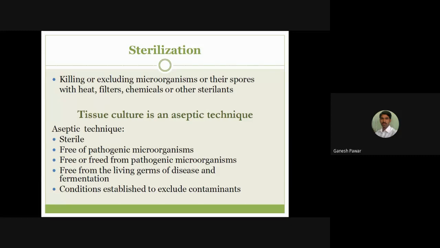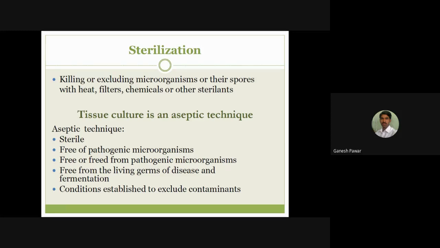After that, the main principle regarding plant tissue culture is sterilization. Without sterilization, you cannot go for plant tissue culture, and tissue culture always requires aseptic conditions. So what is meant by sterilization?